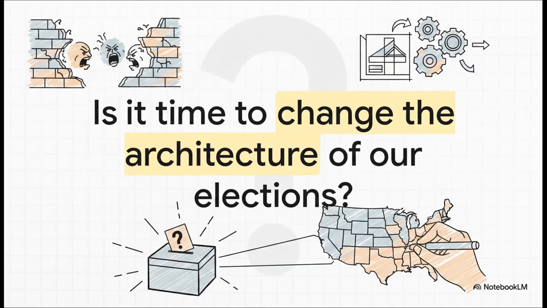We'll leave you with this final thought from the research. We spend so much time yelling at the other side, stressing out, and panicking about the end of democracy. But if the source material is right, if the very foundation of our electoral system is structurally empowering extremes and fueling this divide, it leaves us with one incredibly provocative question. Is it time we stop blaming the voters and finally fix the architecture?